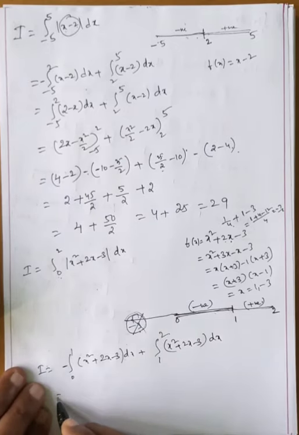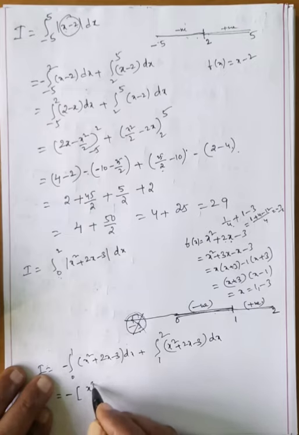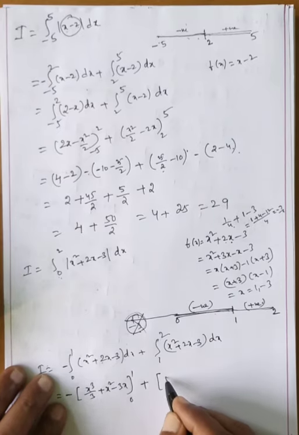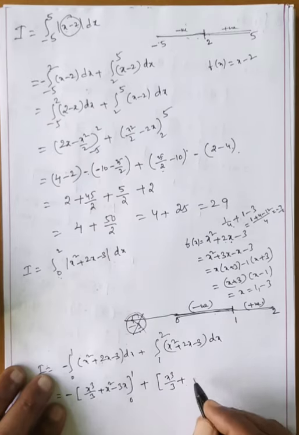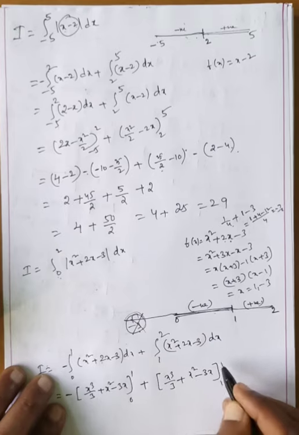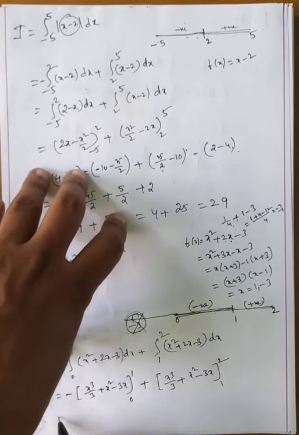That is equal to minus of x cube by 3 plus 2 into x square by 2, the 2s cancel, x square minus 3x, with limits 0 to 1. Here x cube by 3 plus 2 into x square by 2, the 2s cancel, x square minus 3x, here limits 1 to 2. Now the upper limit is 1 and the lower limit is 0.